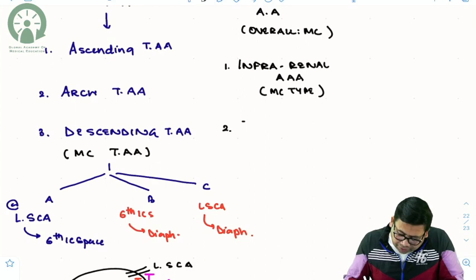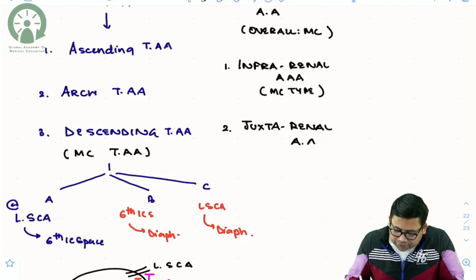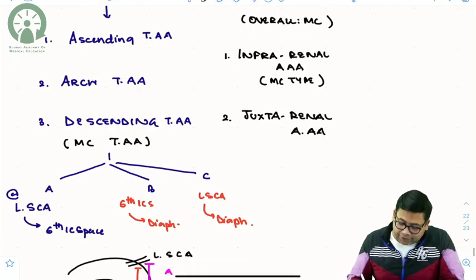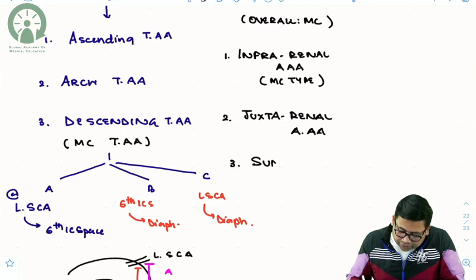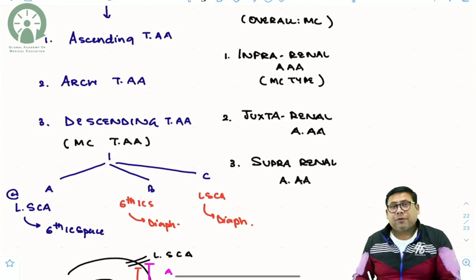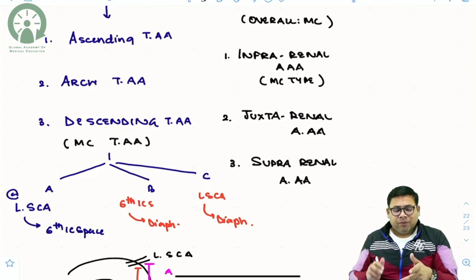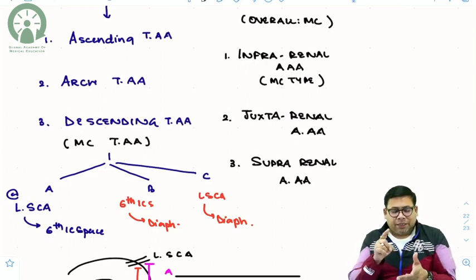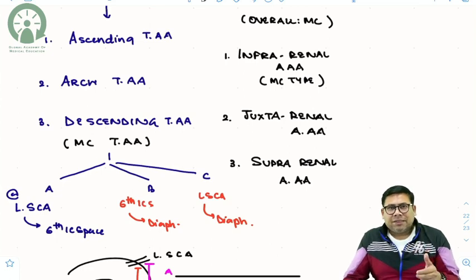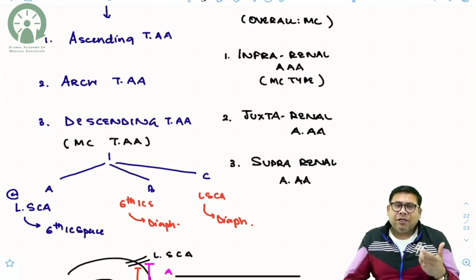The second could be juxtarenal AAA. And the third variety could be suprarenal AAA. Now do you know that juxtarenal and suprarenal AAA are uncommon? Now why are they uncommon? Because an aortic aneurysm, by exception, has a gender predisposition; it is lesser in incidence in females. So females, diabetics and the Negroes.